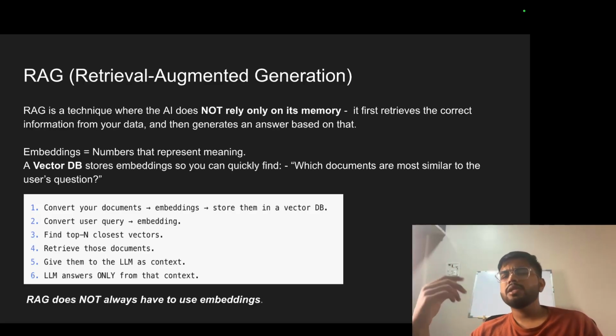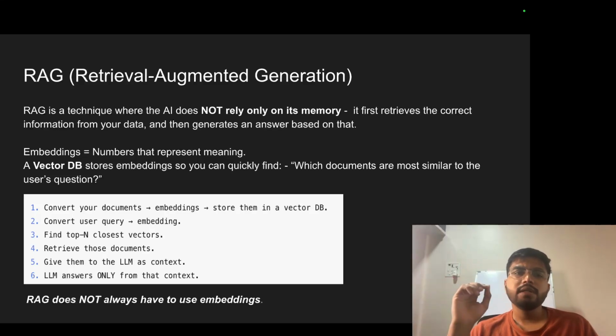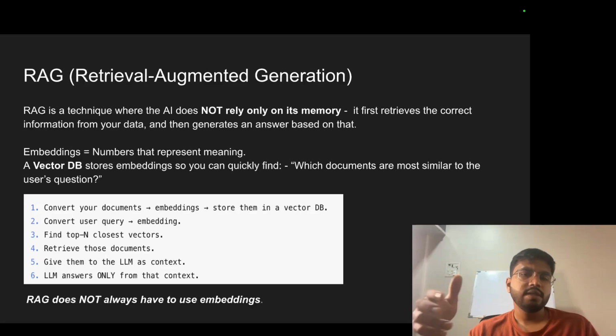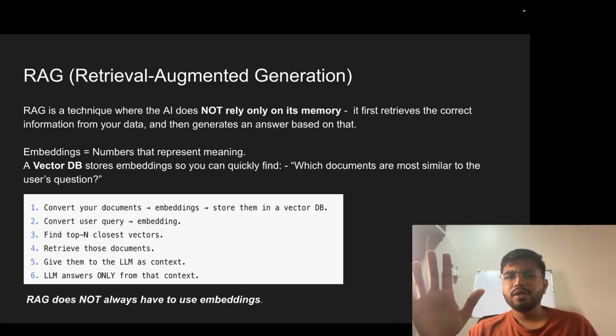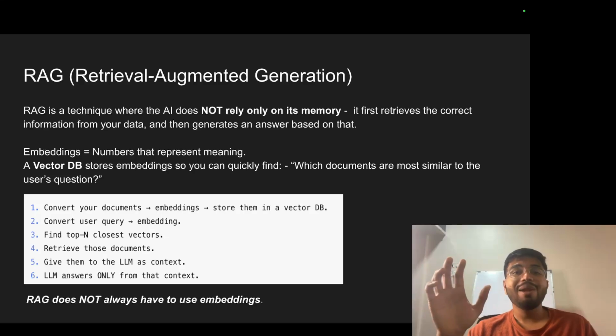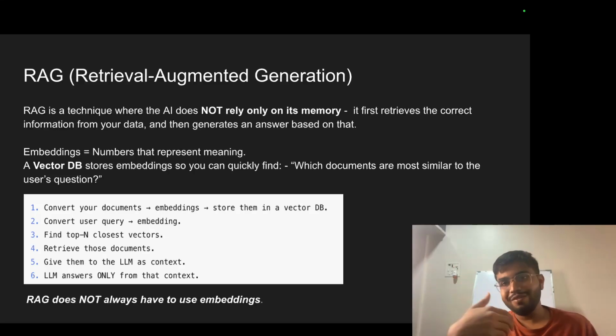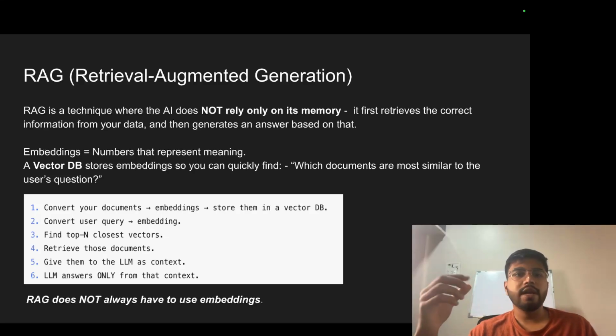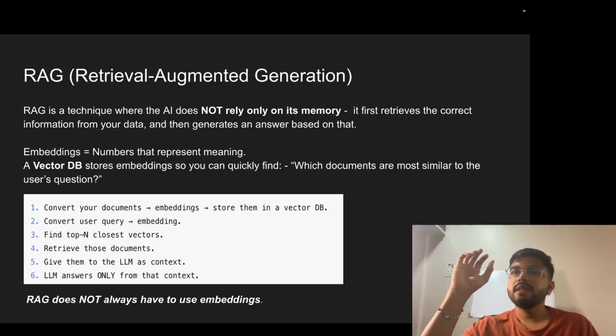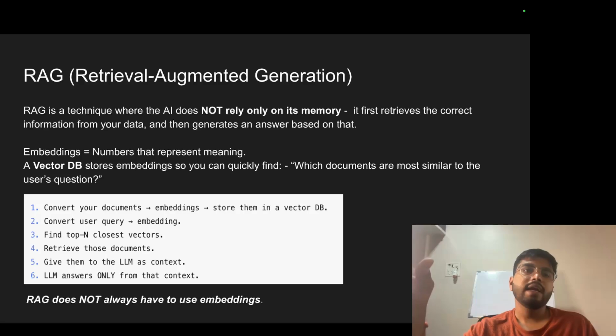And sometimes I get this question, are embeddings always important? Mostly embeddings are used. Embeddings are the better and right way of doing it. But yes, without embeddings also you can do RAG. In simple words, these are all complex names made to scare people. Some people I have met, and even I myself used to get scared, like, what is this RAG? Is it something complex? No. Just think of RAG as a database that access is given to the agent. You ask something to the agent, it accesses that DB. It's just database access. That's it.